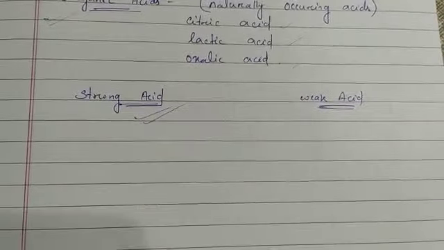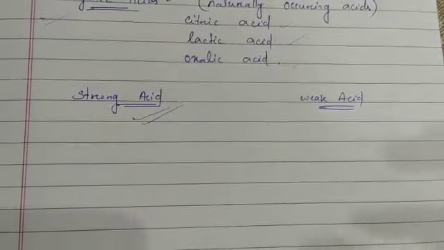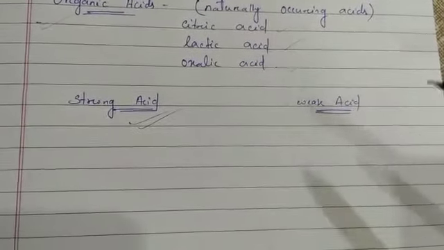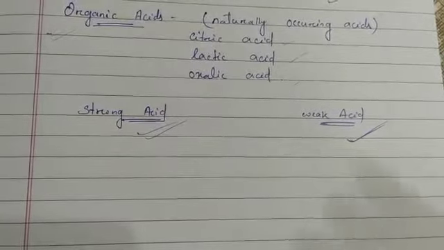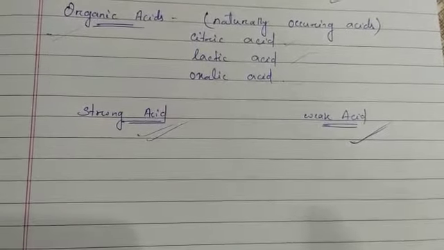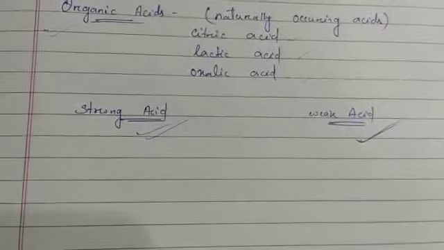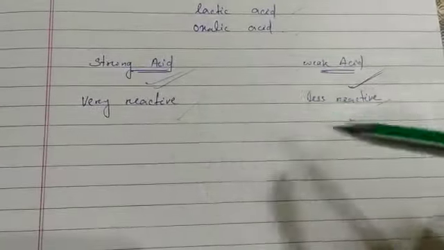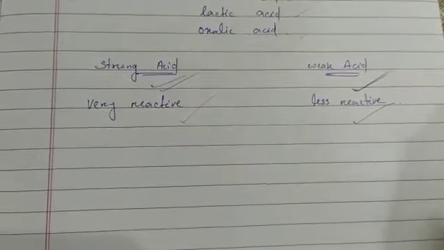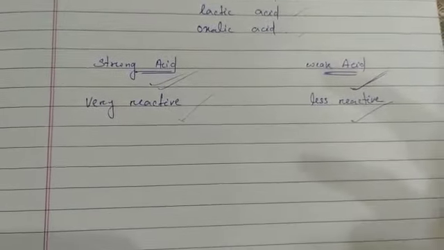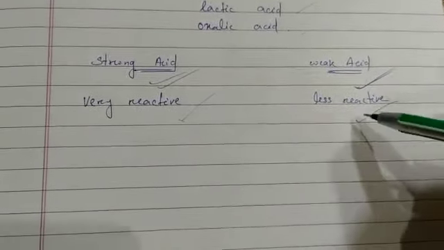A weak acid is an acid which is less reactive and shows less acidic behavior. For example, citric acid, carbonic acid and acetic acid; all these natural acids are weak acids. So a strong acid is very reactive, and a weak acid is less reactive and shows less acidic behavior. Mostly the mineral acids are strong acids, and the natural acids, like acetic acid, carbonic acid and others, are all weak acids.